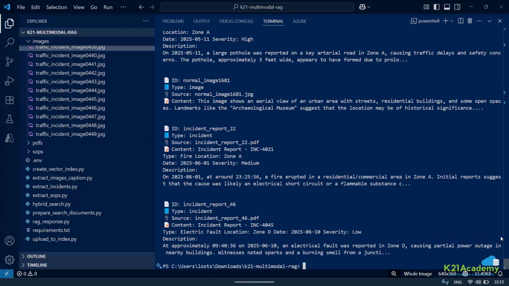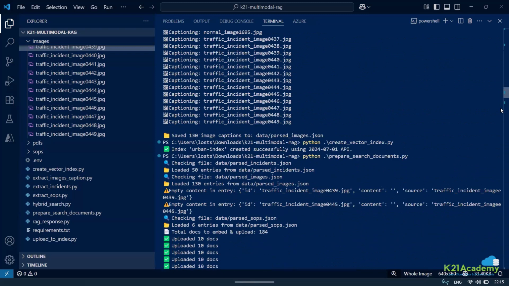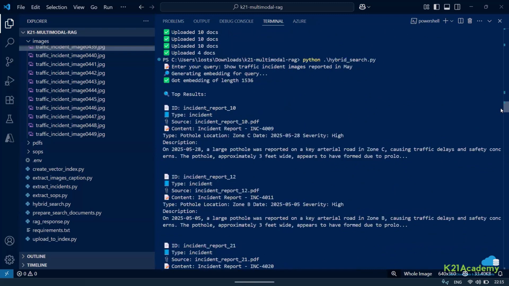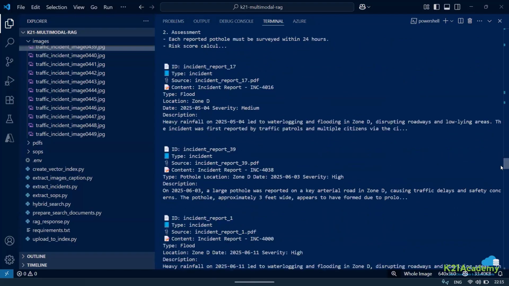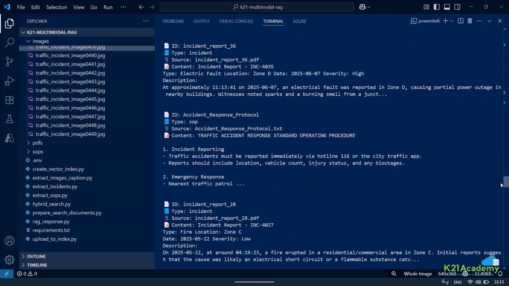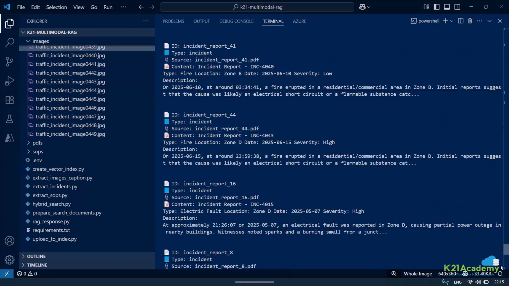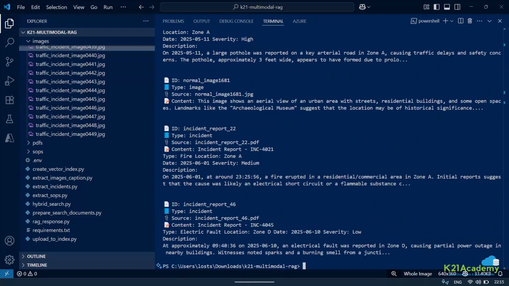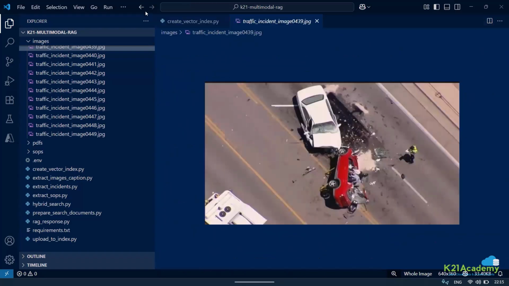Now, let me show here what we are getting. First thing is incident report I am getting. Traffic incident word. So based on the incident, it used this. I will not recommend this because it is only taking incident right now, which is coming from the PDFs. And then there are some protocols also coming. So rather than this, let me put it this way. Let me first clean the things.